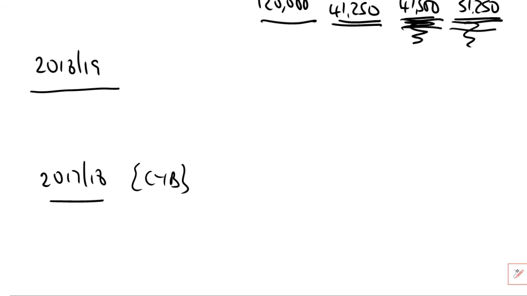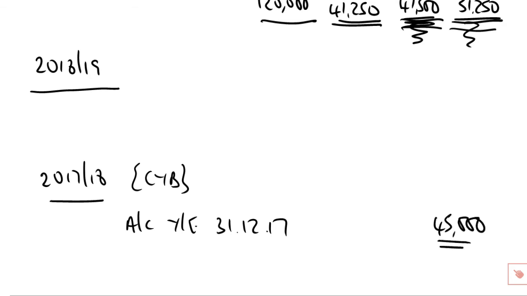2017-18 CYB assessment, as we said, that was based on the accounting year ended December 17, and I don't want to scroll back. I think, was it 45,000? I think it was that, but you can check back through. So we'd already done it. Right. CYB assessment in penultimate tax year. All remaining profit is then allocated to the final tax year, from which we will then deduct the overlap profit as our so-called overlap relief there.